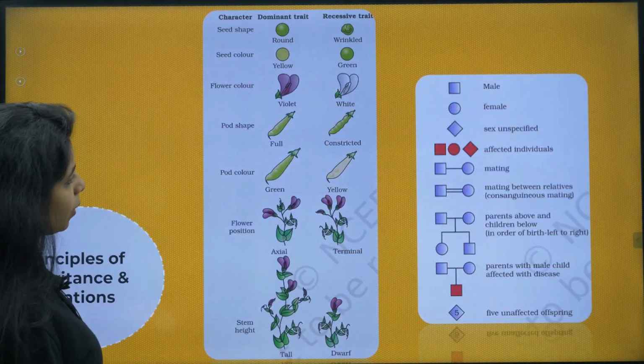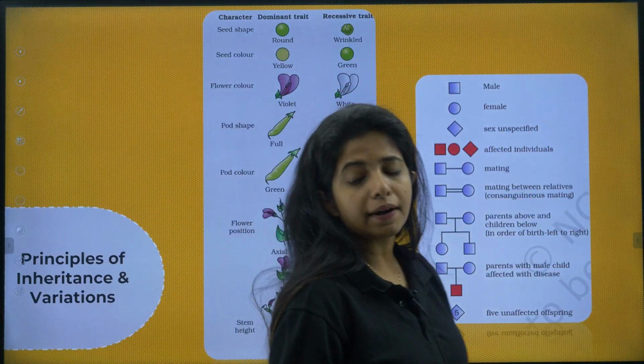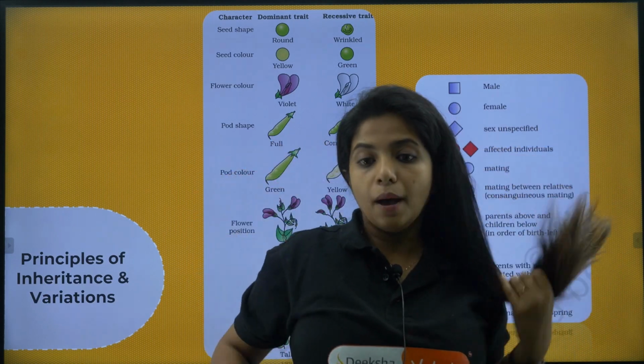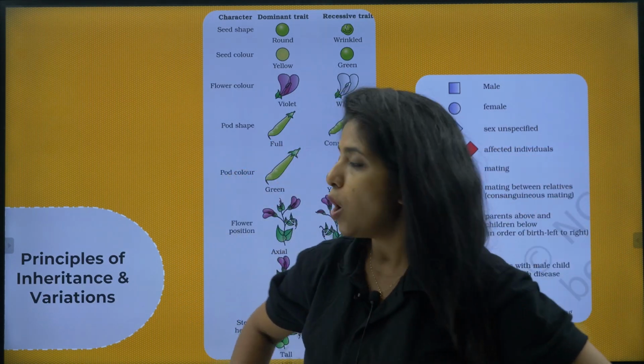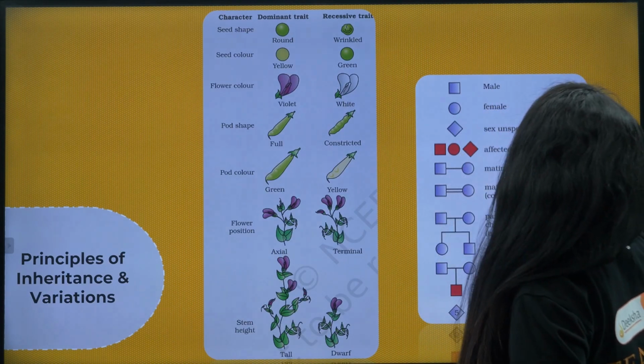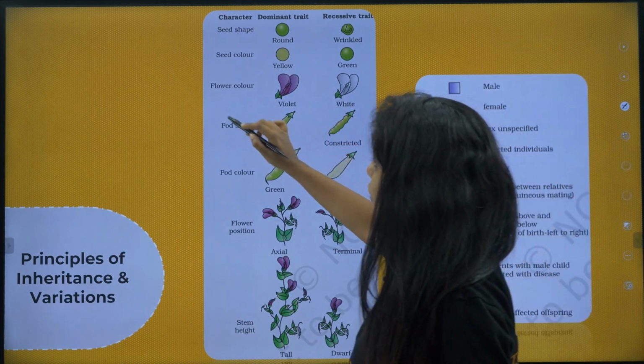Now, let's start from the chapter that has the highest weightage, that is 13 marks, Principles of Inheritance and Variation. Over here, this picture would not be coming for you to draw. But what will this picture offer you, my dear children?